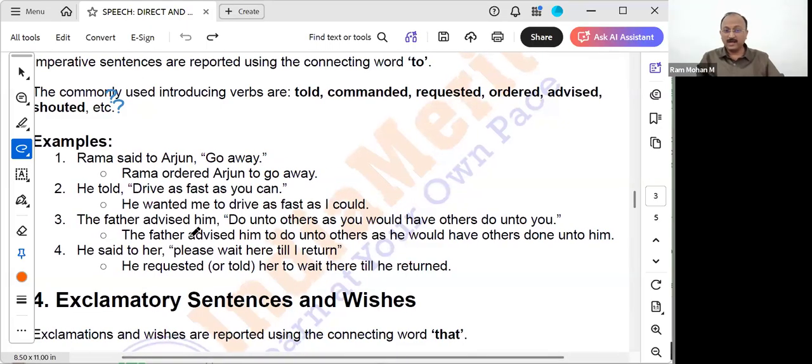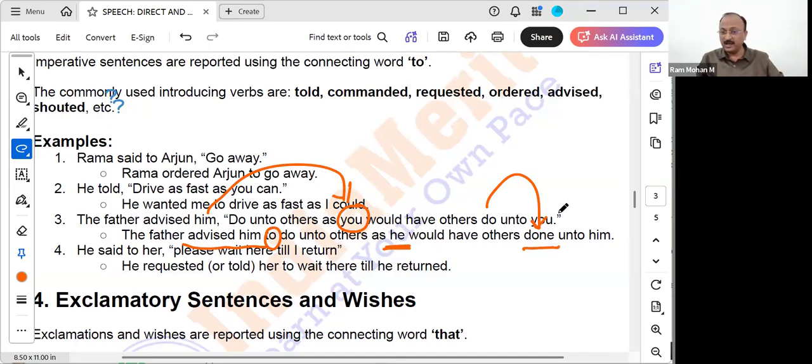Now, the father advised him. The same, because "advised" is already there, so we'll use the word advised only. The only thing is the connecting word to we'll use. Do unto others as, instead of you would, because him is there, no? As he would will come. He would have others do: do will get converted to have, therefore the third form of the word should come.